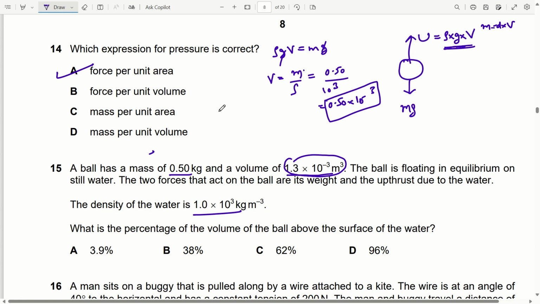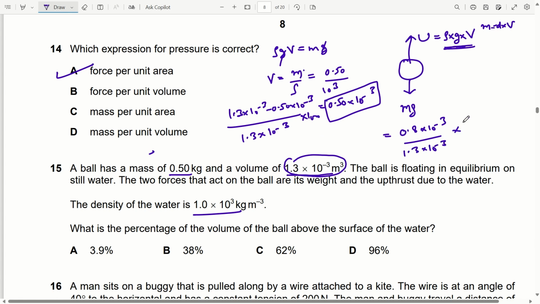So it will come out to be 1.3 into 10 raised to power minus 3 minus 0.50 into 10 raised to power minus 3, divided by the original, that is 1.3 into 10 raised to power minus 3. We have to find the percentage, so multiply by 100. So it will come out to be 0.8 into 10 raised to power minus 3 divided by 1.3 into 10 raised to power minus 3, into 100. On solving we will get 62%. Option C.